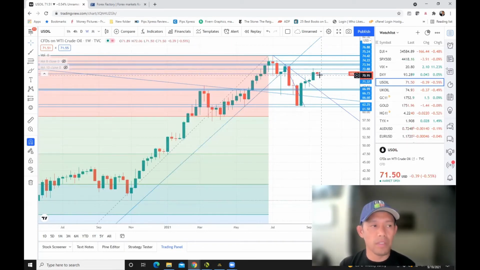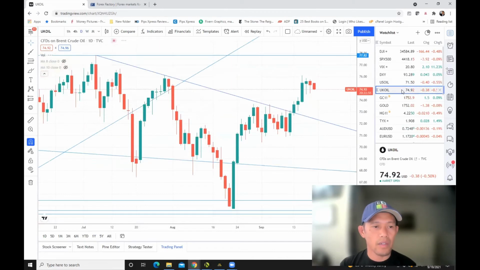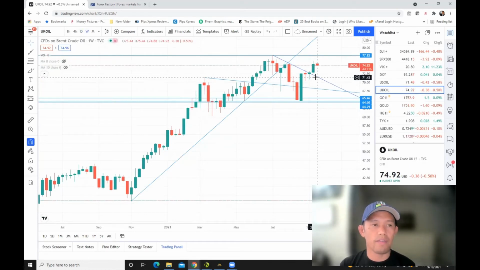And if the dollar index will continue, then I'll be bearish with oil even further. So it can go over to the $70 a barrel, and then touch simply around here on 67, 68. Crude oil is also the same, in my opinion, around 74 all the way to 73. But the weekly shows a very bullish breakout.